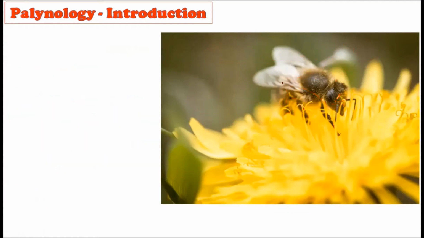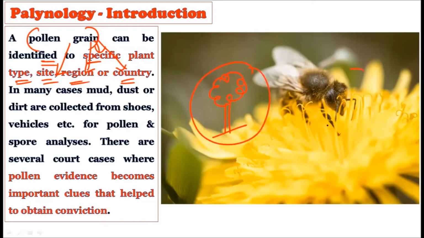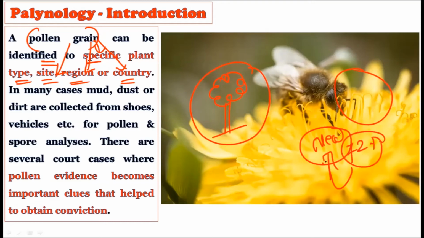Okay, now consider the pollen grains can be identified to the specific plant type, site, region, or the country, right? By using the pollen grain, we can actually trace the specific plant type, the site, a region, or a country as well, because these types of plant material are sometimes endemic. A particular kind of plant is only present in one country, and it is not found in other countries. For example, in New Zealand, 72% of the flora of New Zealand is endemic to New Zealand only. That is, 72% of the organisms are not found anywhere else in the world. Okay, and these are only present in New Zealand.